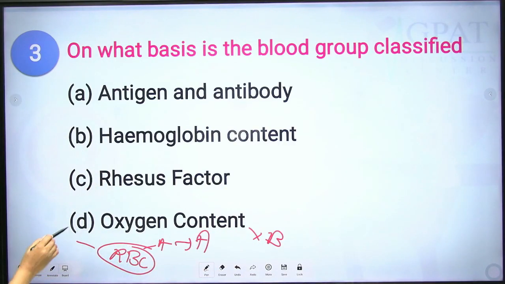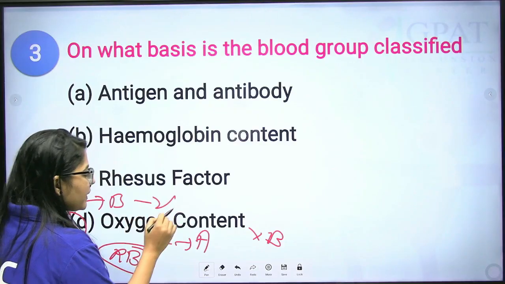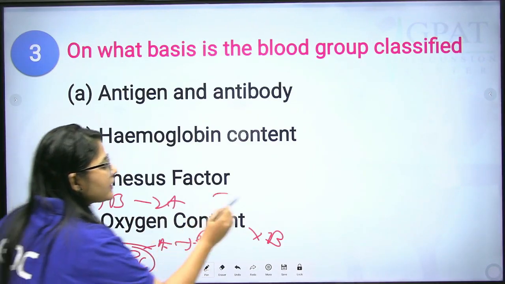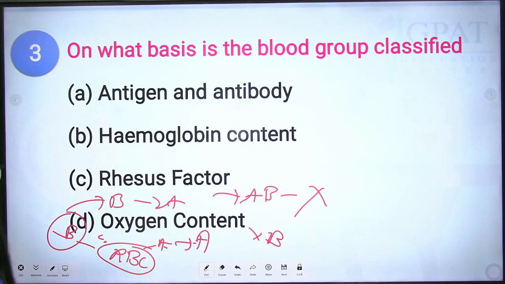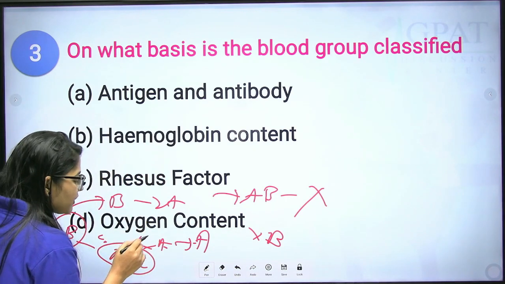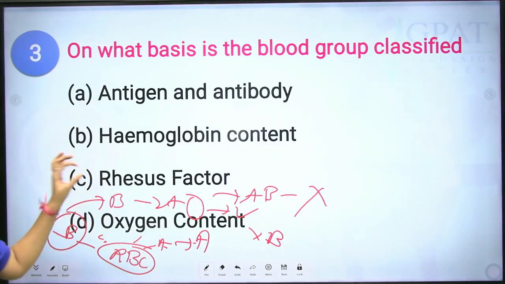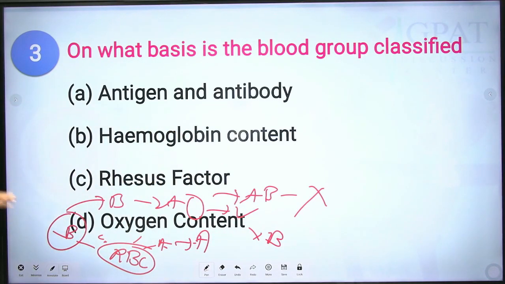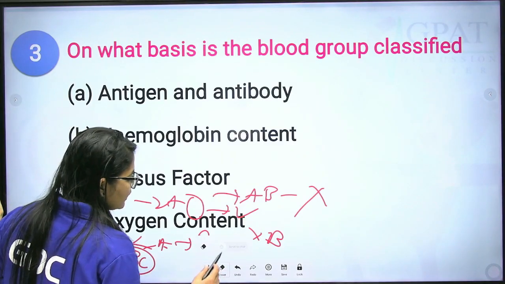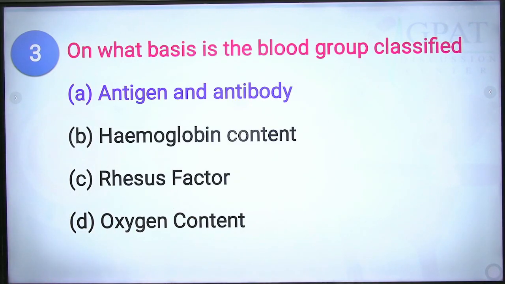Now if you have B antigen, then the blood group will be B and the antibody will be A. If you have both, then the blood group will be AB and the antibody will be none. And if you have no antigen, then this will be your O blood group and you will have both antibodies. So it depends on your antigen and antibody. Clear? So the correct answer will be antigen and antibody.